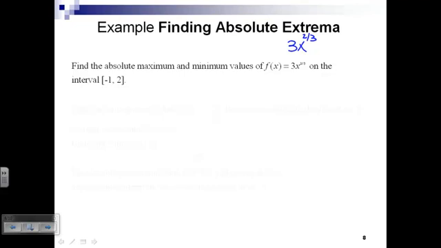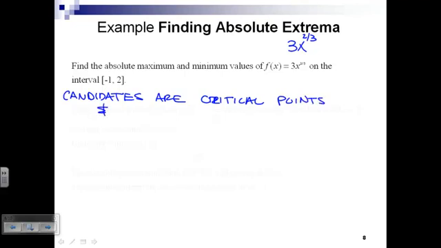All right, where are the candidates? The candidates are critical points and endpoints.